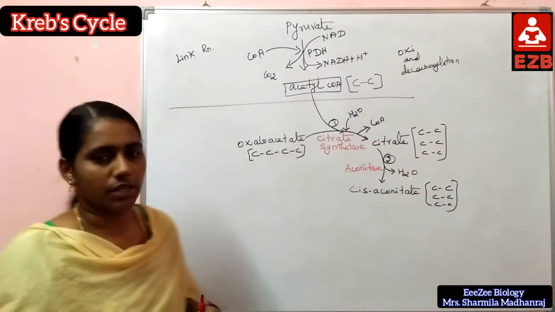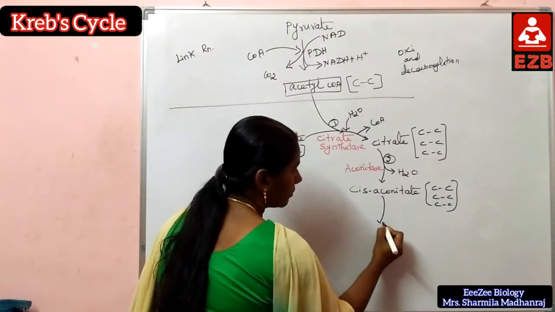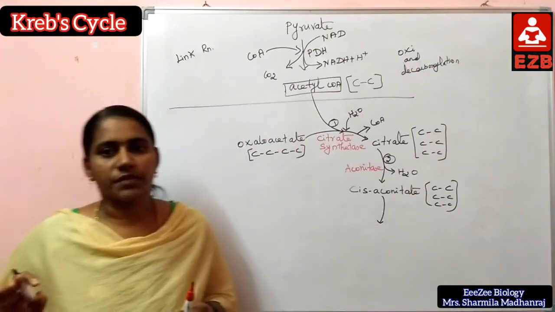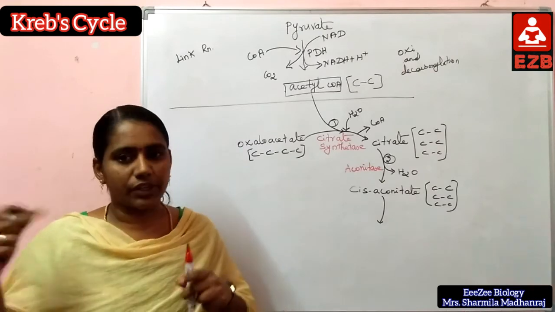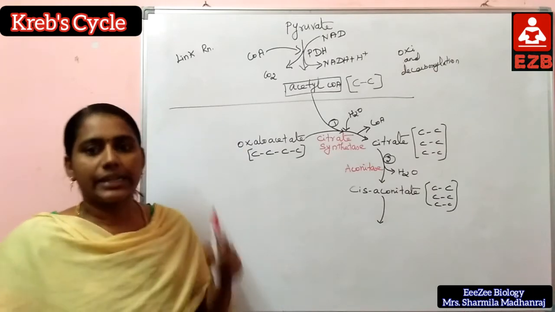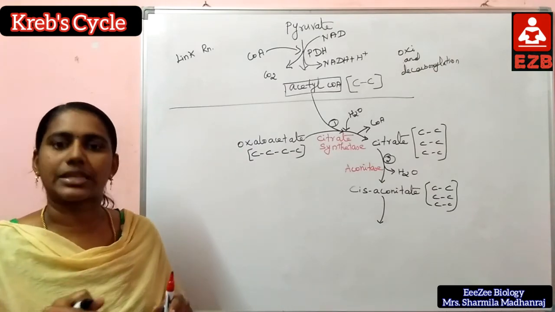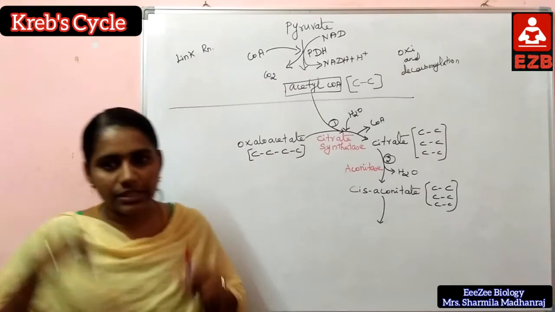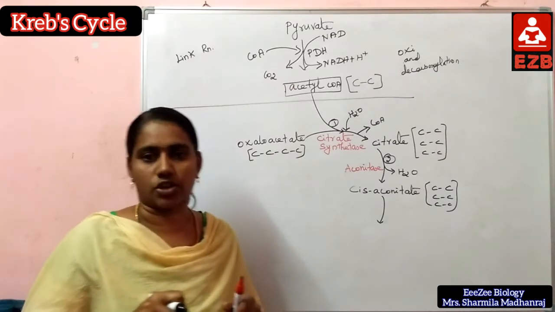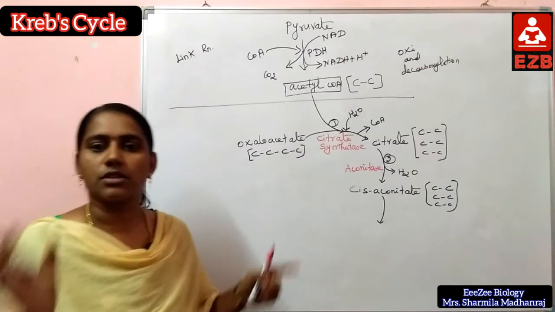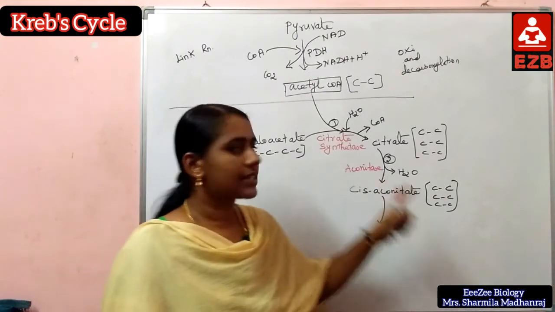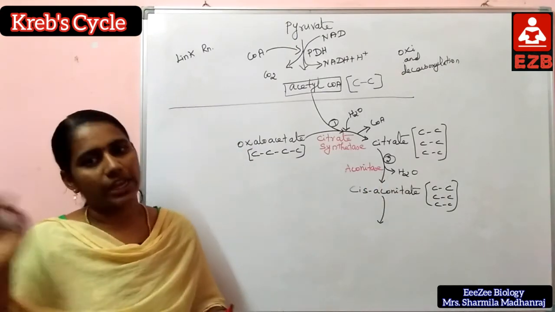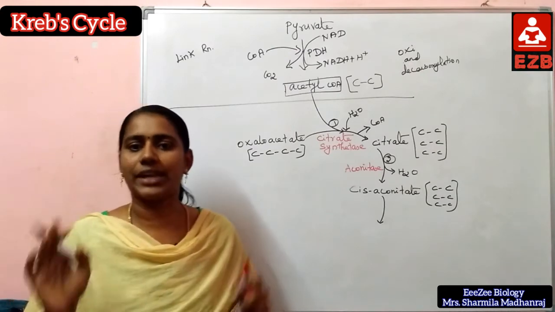Next, the third step. In the third step, cis-aconitate is converted to isocitrate with the help of the aconitase enzyme.